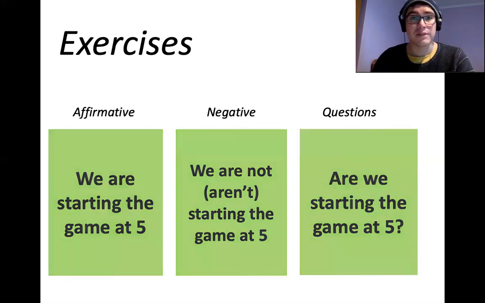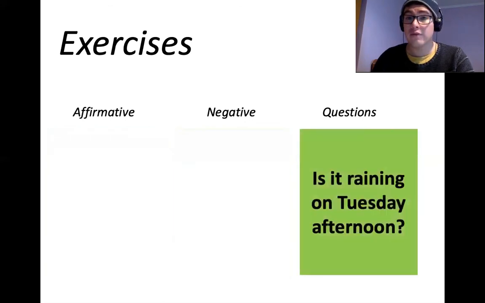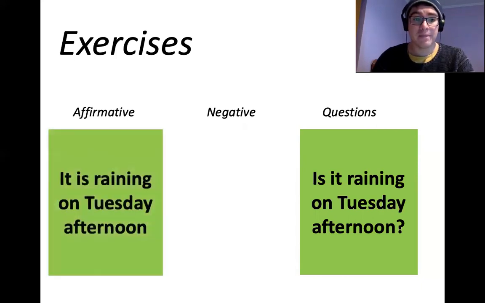Let's see a different example. Now we have the question. The question is, is it raining on Tuesday afternoon? Can you tell me the affirmative? What's the affirmative? So in this case, the affirmative is, it is raining on Tuesday afternoon.